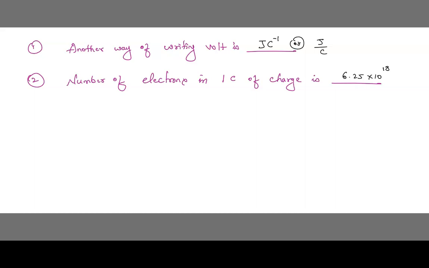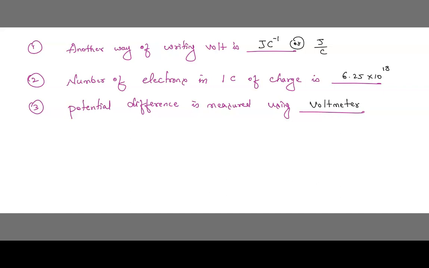Potential difference is measured using dash. Potential difference is measured using what? Voltmeter. It is measured by voltmeter. Understood?